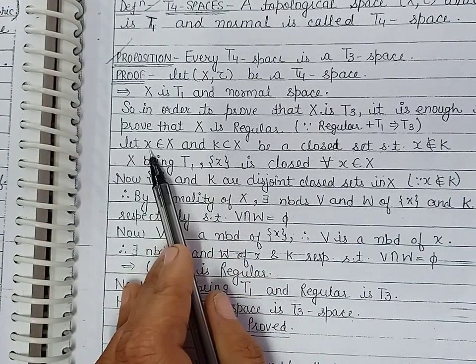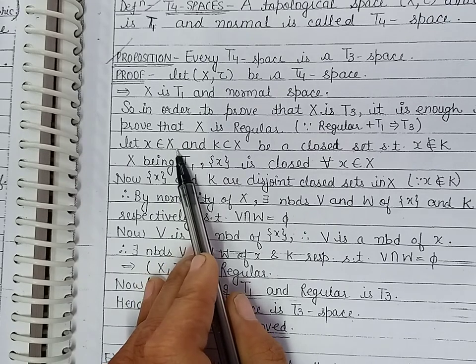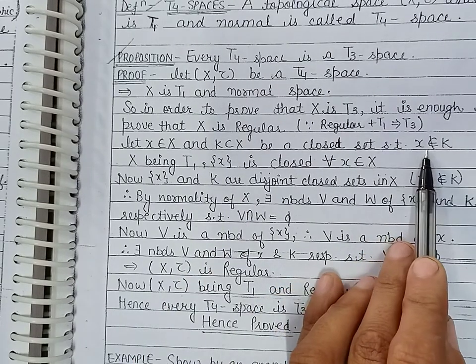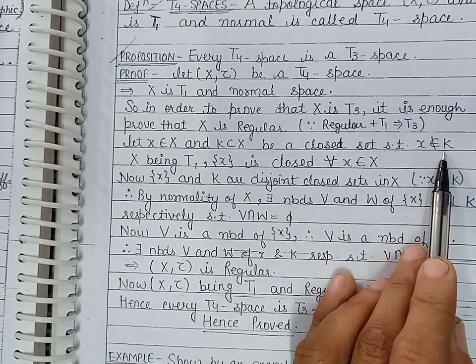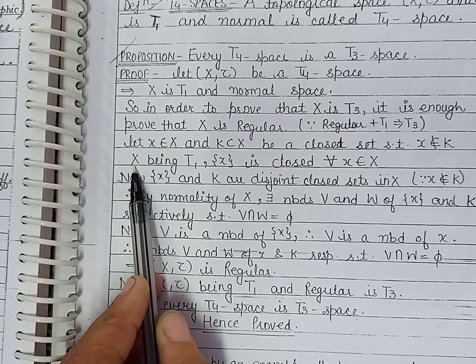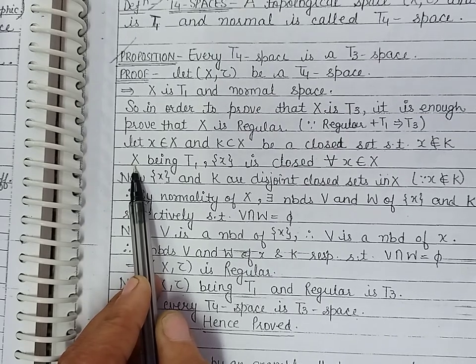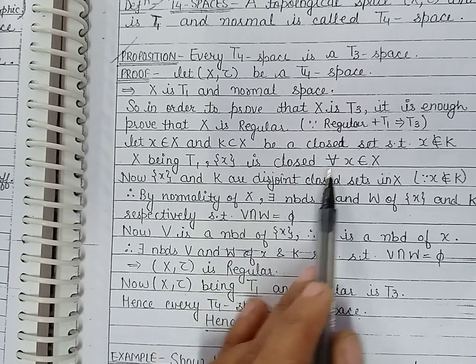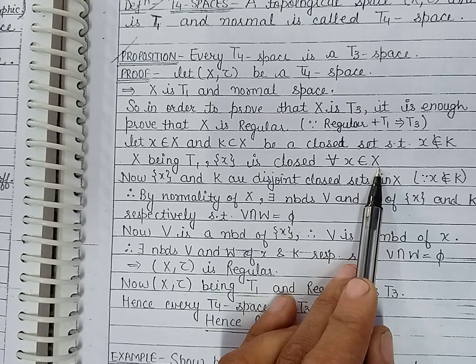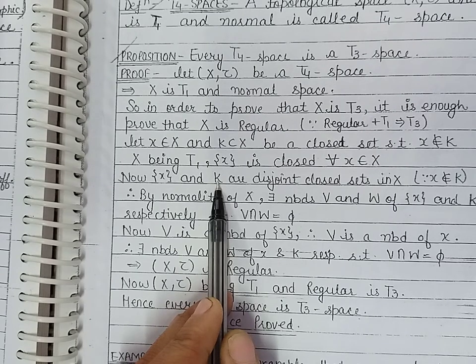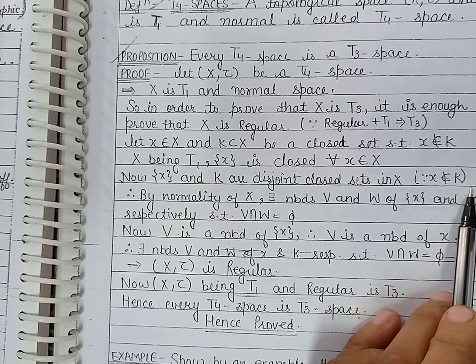So let us take a point x belonging to the set X and a closed subset K of X such that the point x does not belong to the closed set K. Now because the topological space X is T1 space, and in T1 space every singleton set is closed, we can say that singleton {x} is closed for every x belonging to X. Now we have singleton {x} and K. These are two disjoint closed subsets of X because the point x does not belong to K.